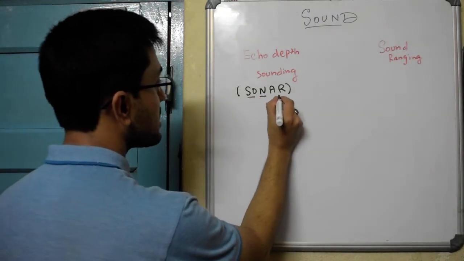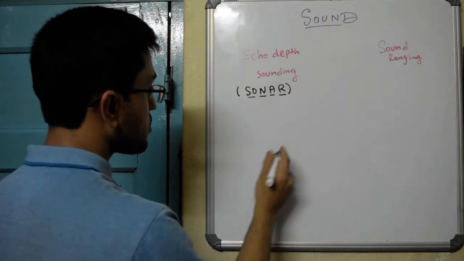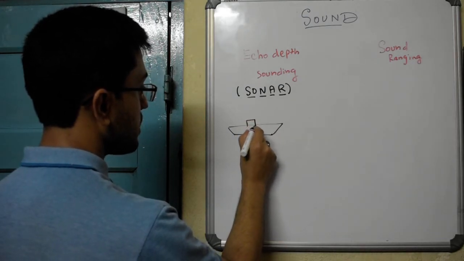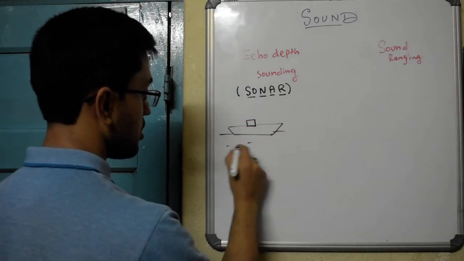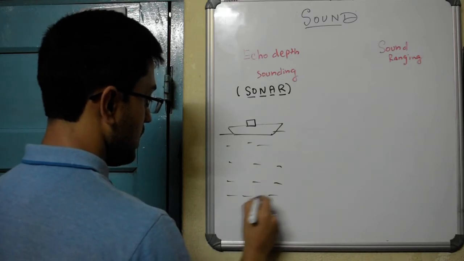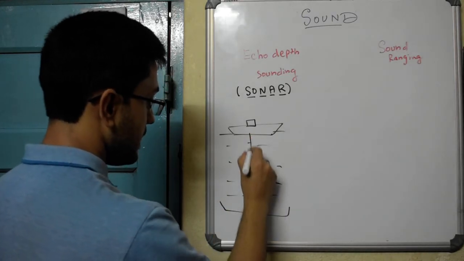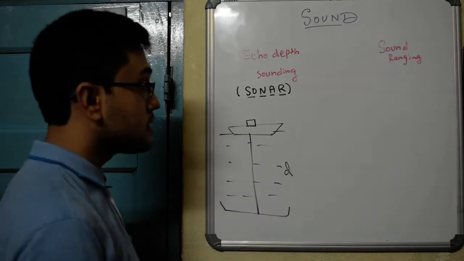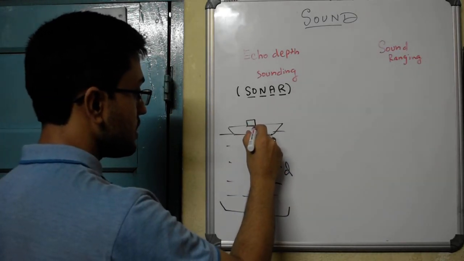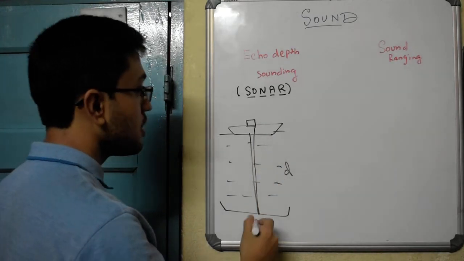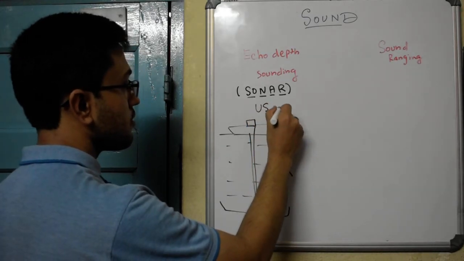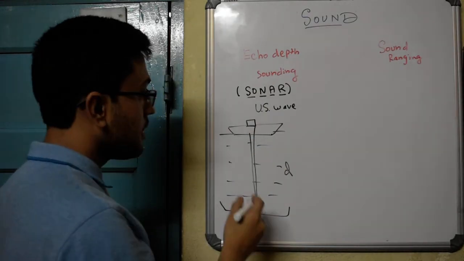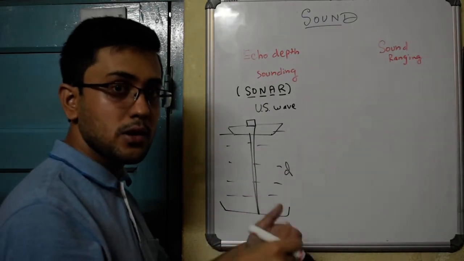What does sonar stand for? Sound, navigation and ranging. So sonar is basically like this. If you have a ship, sonar is an instrument on that ship, and say you are traveling in oceans and you want to know what is the depth of the ocean bed at this place. So what does this sonar do? Sonar sends a wave. What kind of wave? Ultrasonic wave. It sends an ultrasonic wave, and at that moment it starts recording the time.